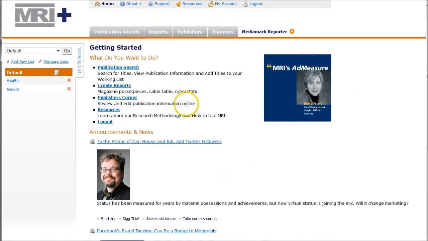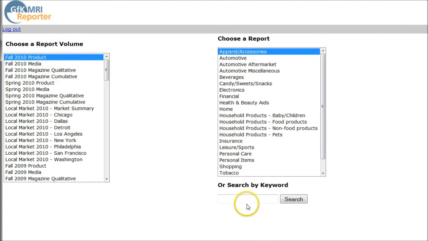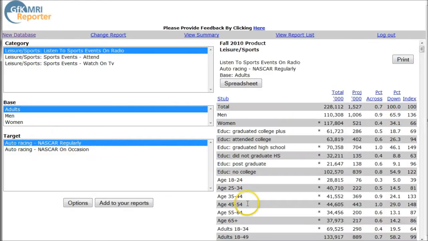When you get to this page, ignore all this information here, but click right here on Mediamark Reporter. This will take you to the database, and you'll notice there's no search box here, so you'll go over here and click on Fall 2010 Product, and then a search box will show up. Then we can go down and say, let's look for NASCAR. Now, sometimes the search box can be hit or miss, so sometimes you might have to browse around a little bit, but we'll do NASCAR here to see what we get.